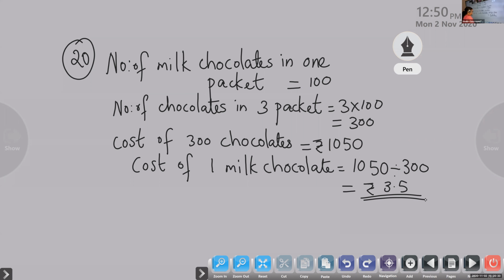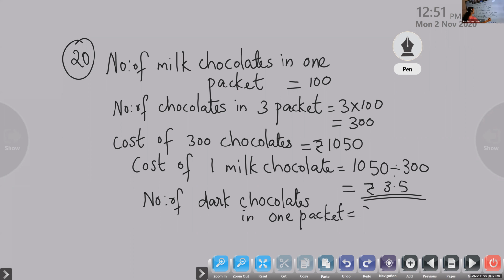Number of dark chocolates in one packet is how much? 50. So write the number of dark chocolates in one packet, that is given, 50. How many packets do we have? 5 packets.